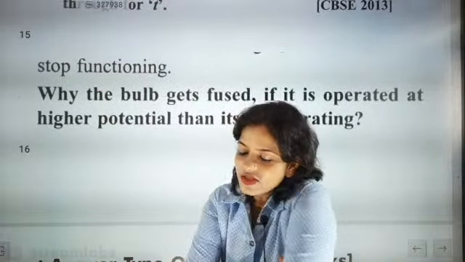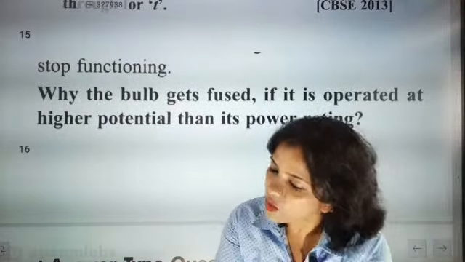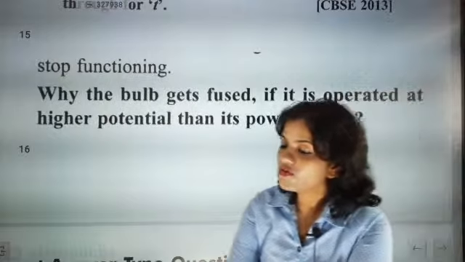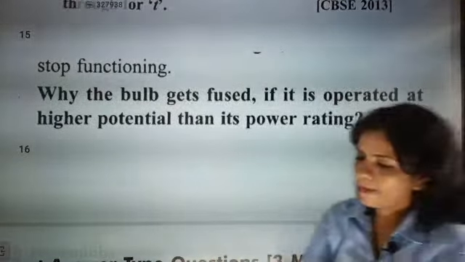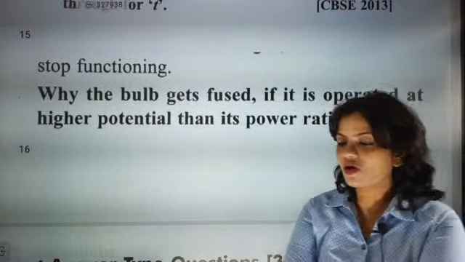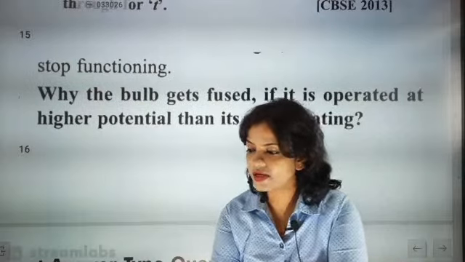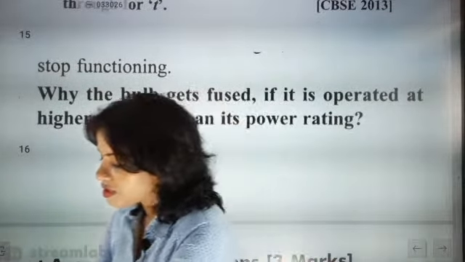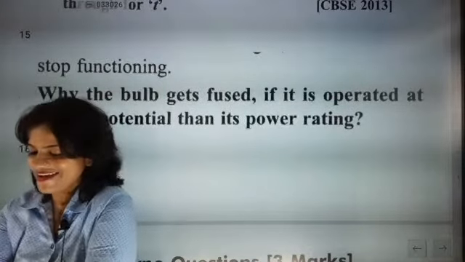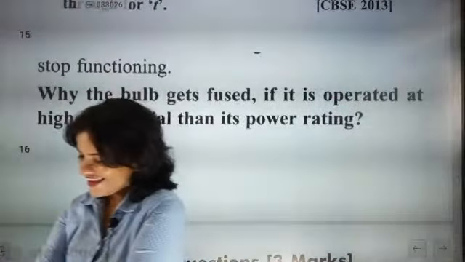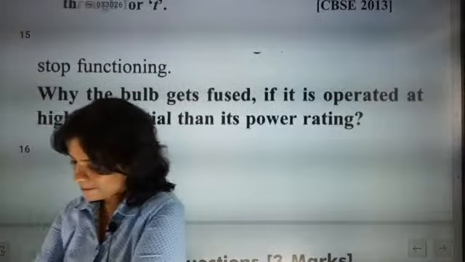Just tell me what answer you are going to say. I'm just moving so that you can give the answer. Why does the bulb get fused if it is operated at higher potential than its power rating? Whatever power rating is there, accordingly we use it, otherwise we are not going to use it. Students answer: fuse, melt, more power, more heating, burning. To protect the current and appliances. Very good.